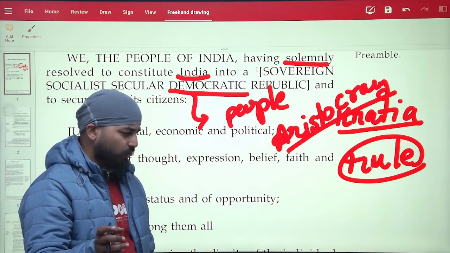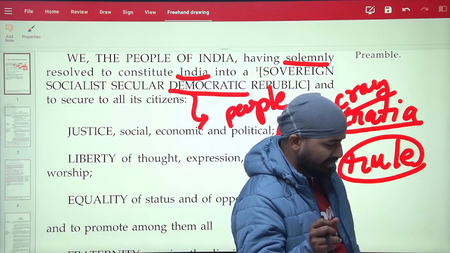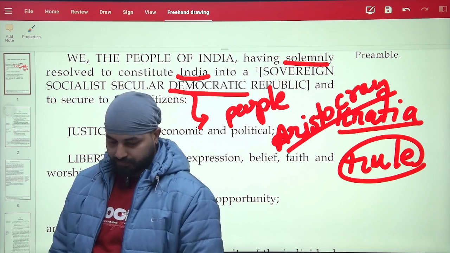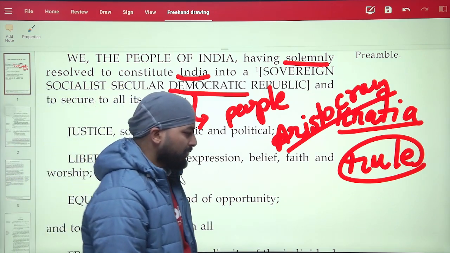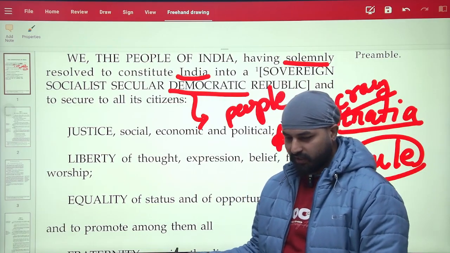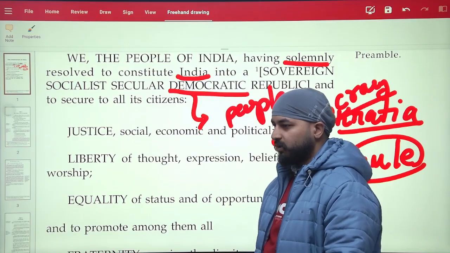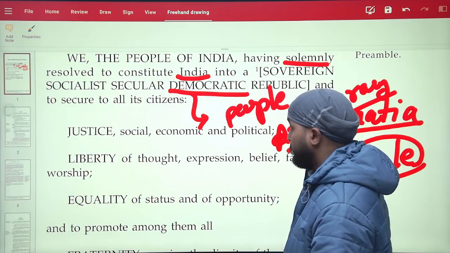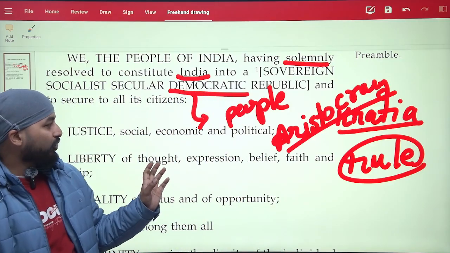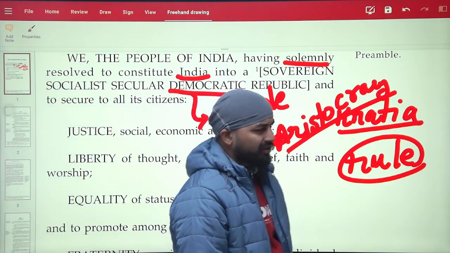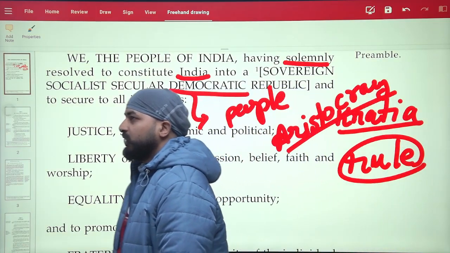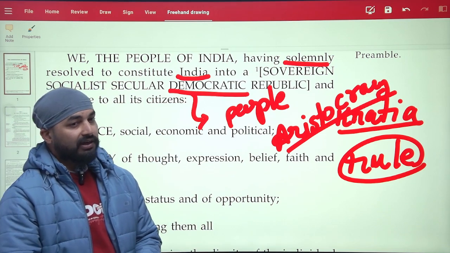They are also known as shadow actors, or I think shadow power, if I'm remembering it correctly. They do not come to the front. Their task is to deliver. I've recently read a book by a former coal secretary, I think Mr. Anil Swaroop, a very acclaimed retired bureaucrat who was in the Indian Administrative Service. He wrote in his book about delivery. Many of you will be thinking of joining the service, and different types of services are there. But as a bureaucrat, your responsibility is to create an impact and to deliver.